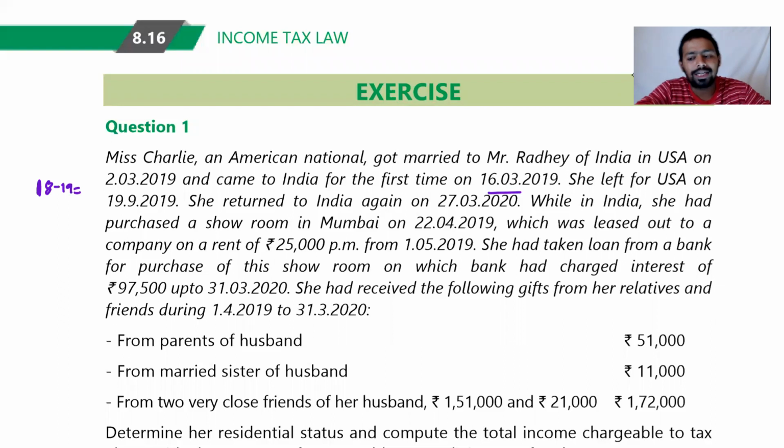She came to India on 16 March. So how many days? 16 days. Tai is saying 16 days. Is it right? Yes. You sure? 16 March first time in India. So 16 days for 1819. And obviously she was not in India before this because she did not meet Radhe. So here all the data will be 0.